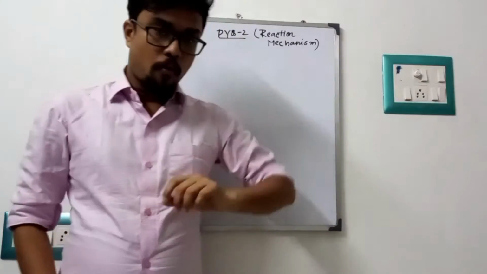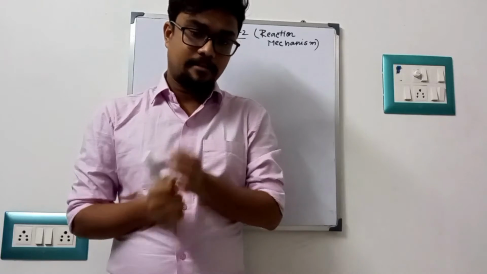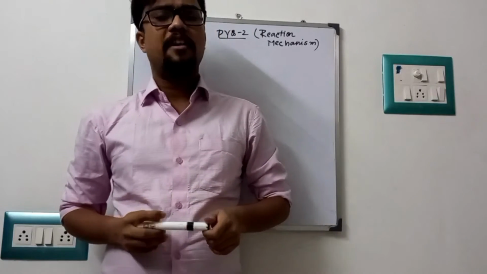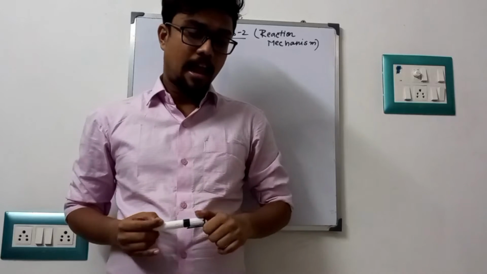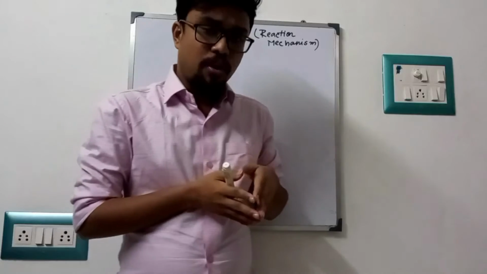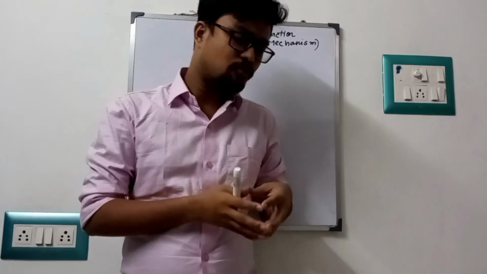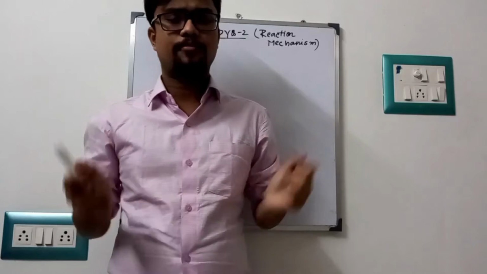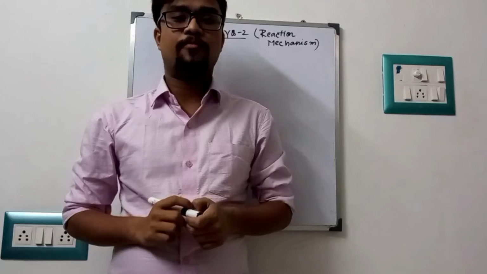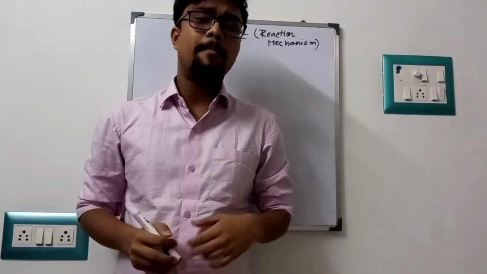So in my first question, from the AIIMS examination, they provide us an alcohol, and in the alcohol they put different types of alkyl groups, CH3 and C6H5, and they gave us HCl at room temperature. So they want the major product.